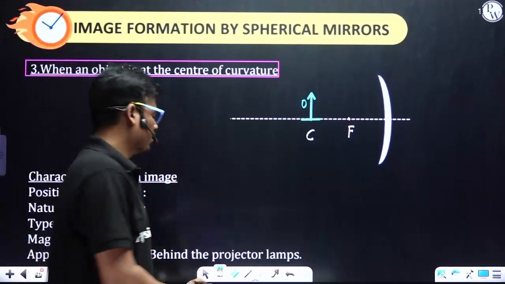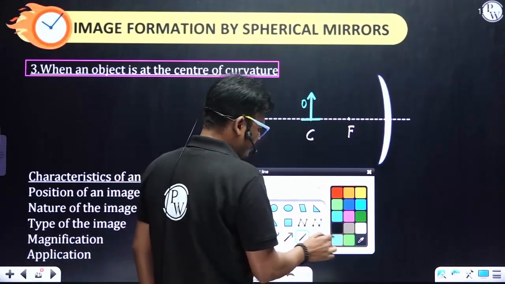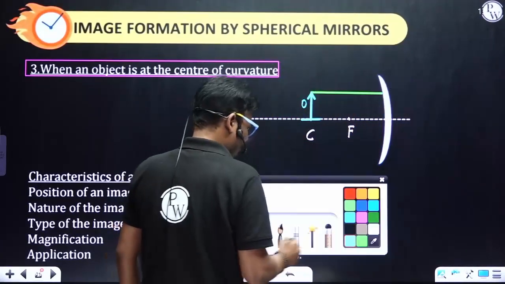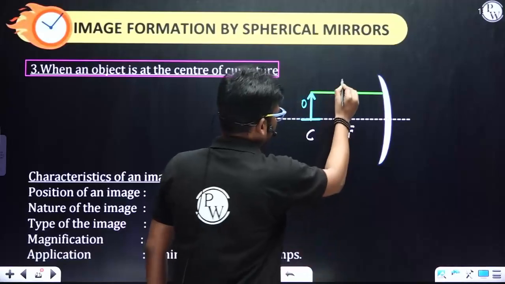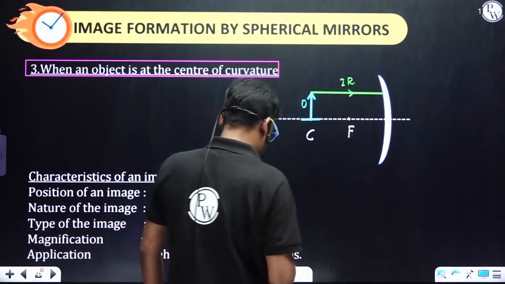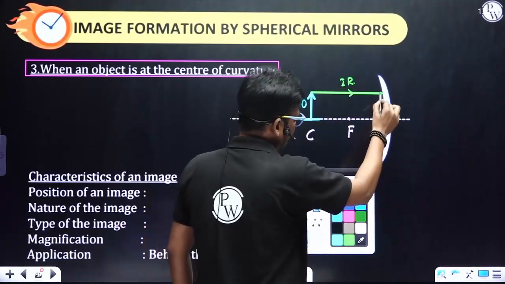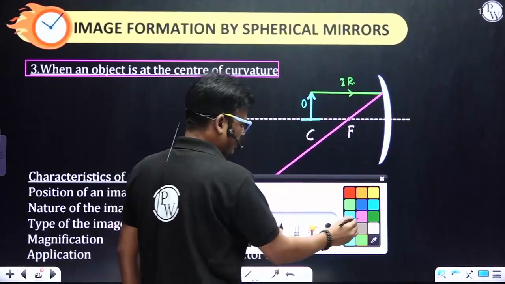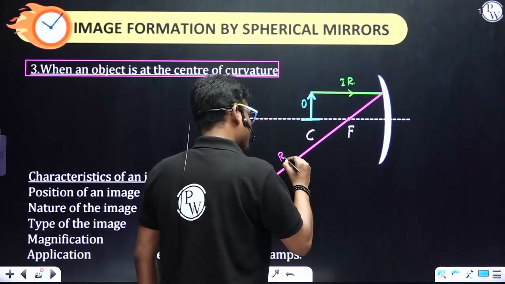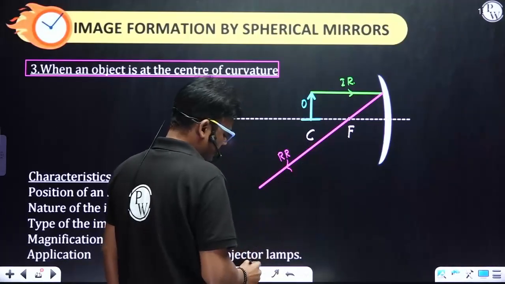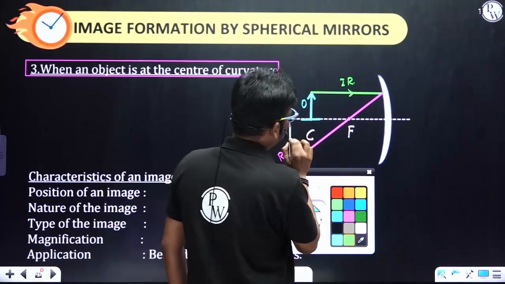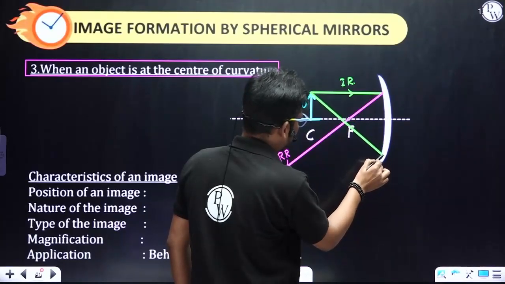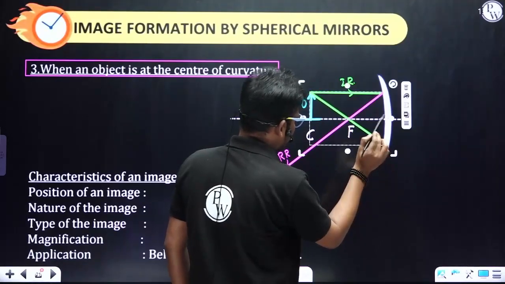Now, how many rays do we have to consider? Two minimum. One is always parallel to the principal axis. If it is parallel to the principal axis, the reflected ray passes through the focus. So this is a reflected ray. Next, the next incident ray passes through the focus.